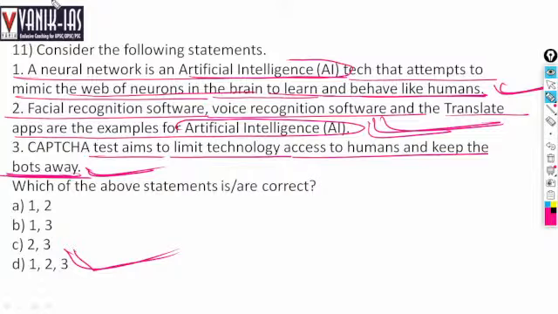So facial recognition, voice recognition, translate applications, and YouTube, Facebook are now using artificial intelligence to a greater extent, right? Everybody receives the news feeds they wish for. Suppose you open your YouTube, you will get various news feeds according to your choice. These all things are shaped by artificial intelligence.